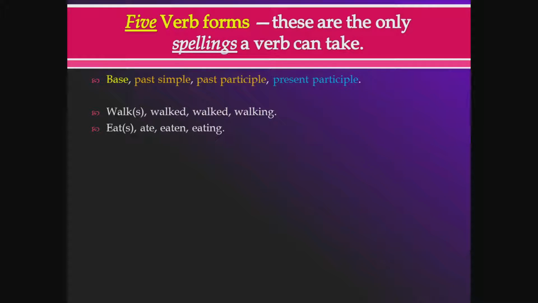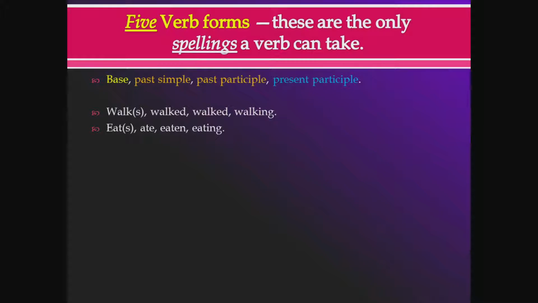There are 5 verb forms. There are really only 4, you'll see, but there are 5 verb forms, which means that for any given verb, there are 5 different spellings. For any verb in the English language, there are 5 ways to spell that verb, and it's very important. So this is basically the different spellings of the same verb.